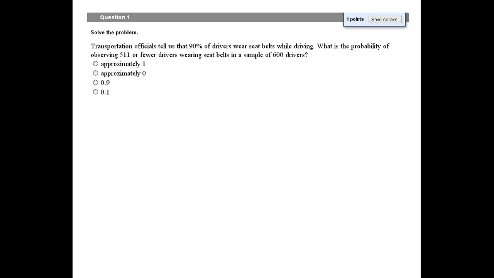Let's think about it. Do we have a discrete variable? Do we have a continuous variable? What do we have here? I don't see any continuous variable. Weight, temperature, time, I don't see anything like that. So it looks like I have some people wearing seatbelts or not wearing seatbelts. It's either yes or no, true or false, success or fail. So it looks like a binomial to me. This is a binomial question.